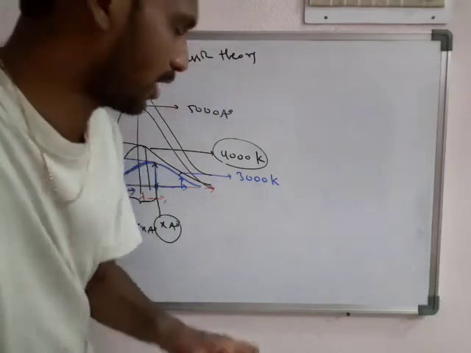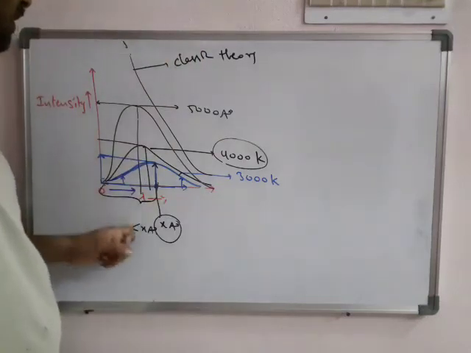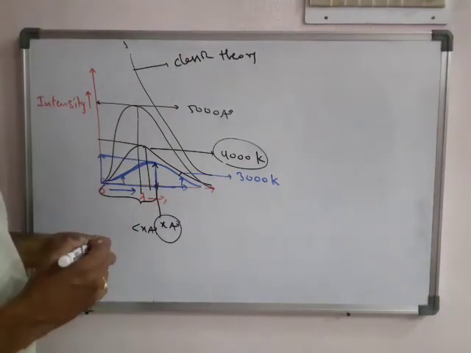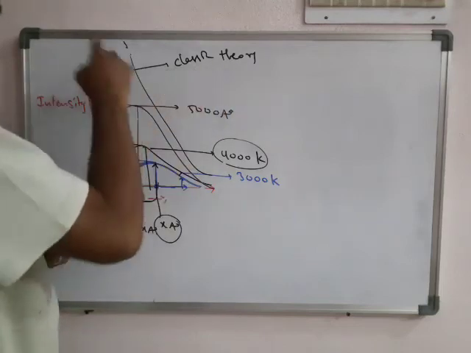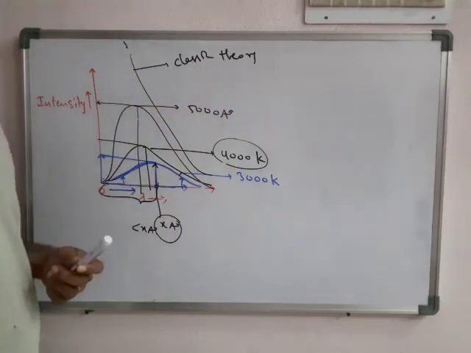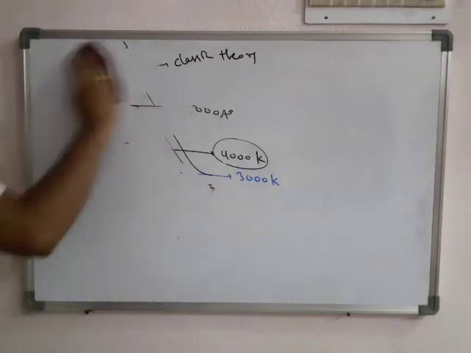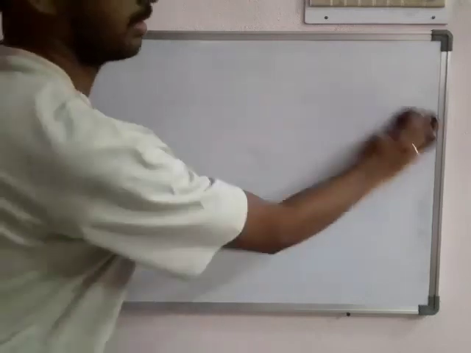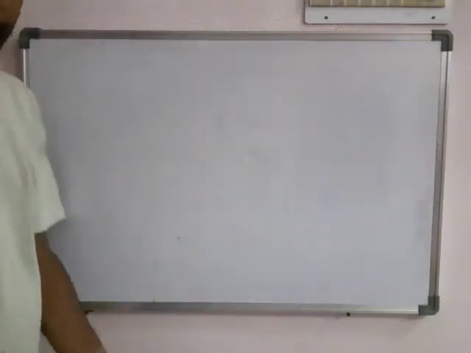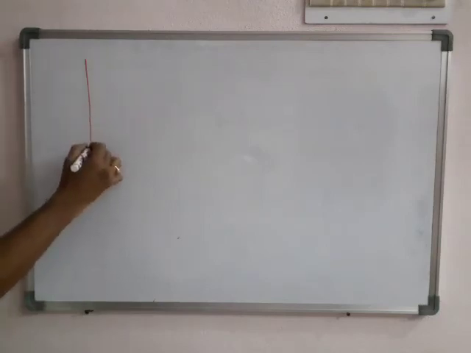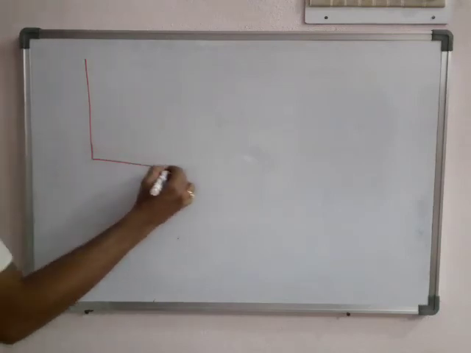But we have to understand this experimental black body radiation. This classical theory graph is just an imaginary one. So once again I will write. First we write the points. What points? First check the graph. You have to draw this graph.